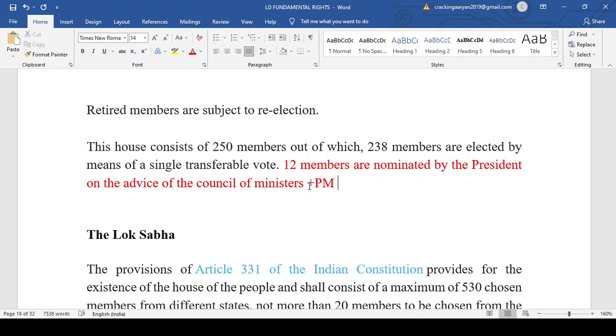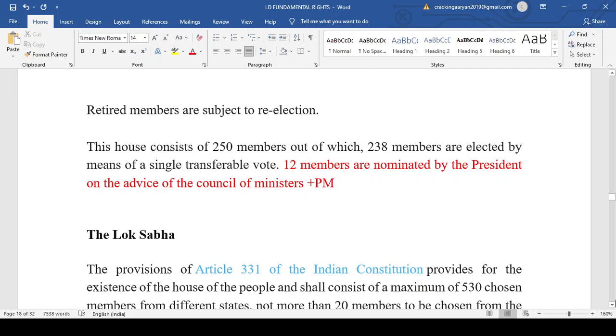But in many debates, Ranjan Gogoi appeared and clarified the reason why he accepted this nomination. So a total of 250 members are there, out of which 238 are elected and 12 are nominated by the president.